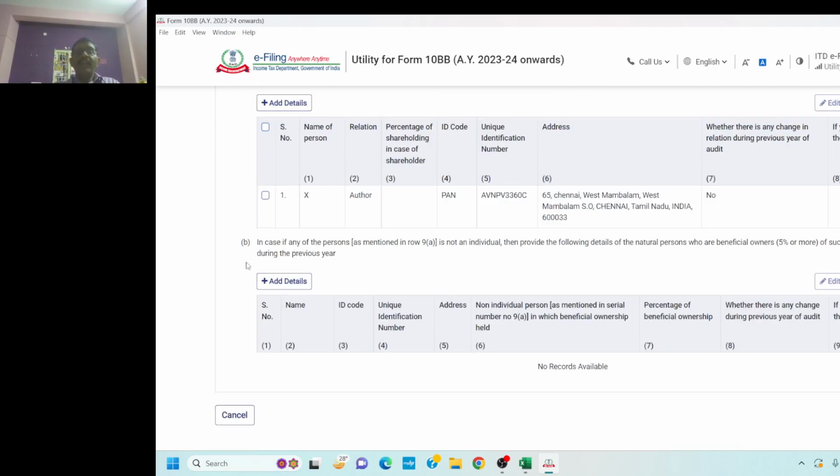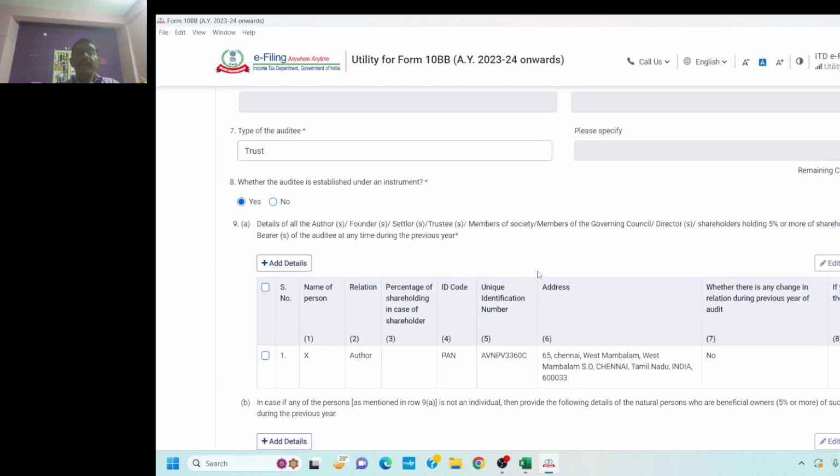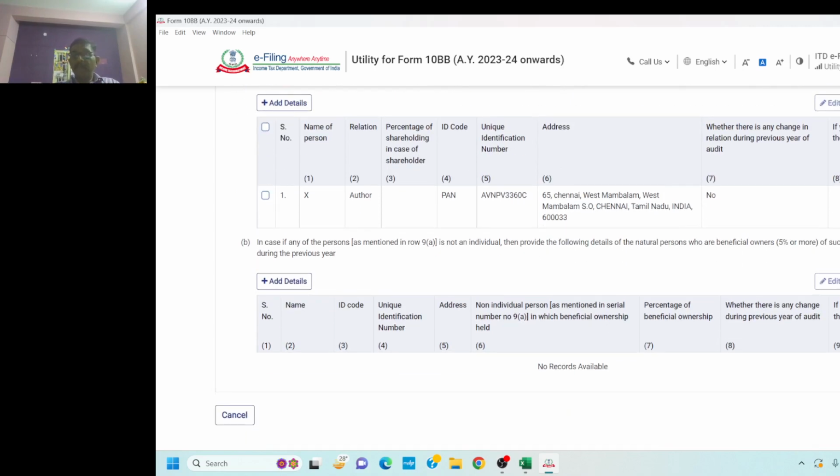Clause 9b. In any case, if any other person as mentioned above is not an individual, then provide the following details of natural persons who are beneficial owners of 5% or more, as to be given in this particular table. With this, we complete up to 9b.